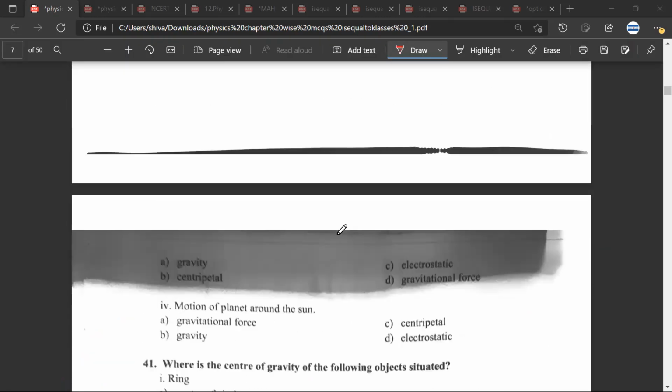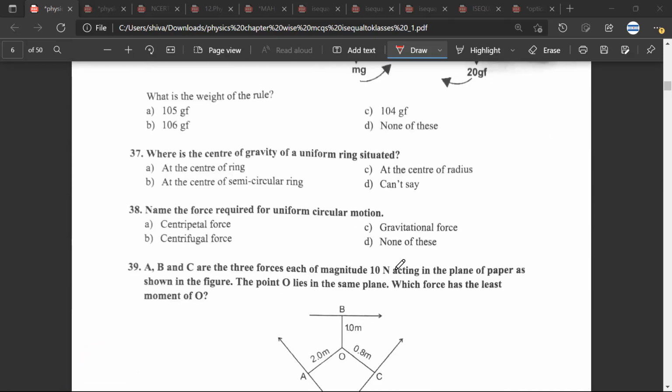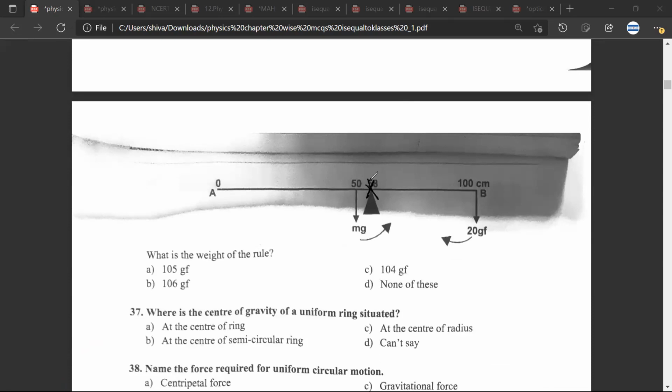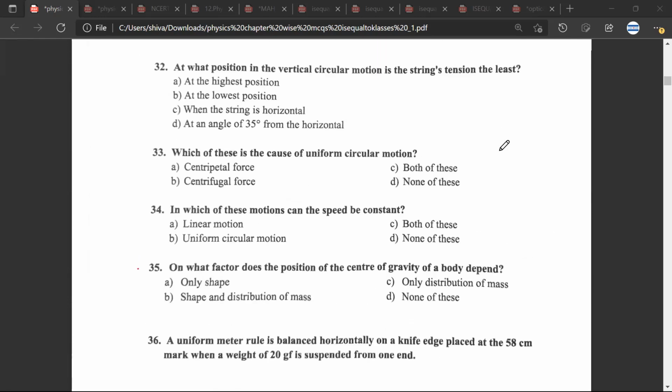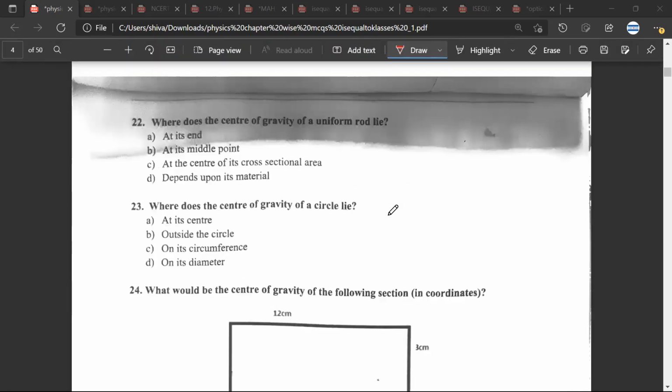Questions regarding center of gravity are important. Centripetal force is required for uniform circular motion. Just remember this. In these kinds of questions, be very clear that this is the fulcrum. All the moments of force have to be taken around the fulcrum. Any doubt? No doubt. Centripetal and centrifugal we have done.